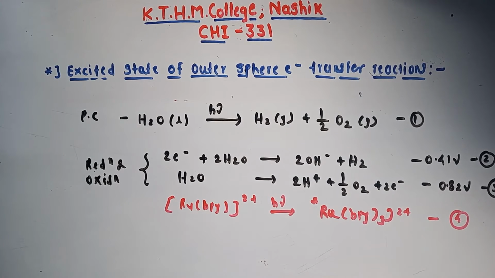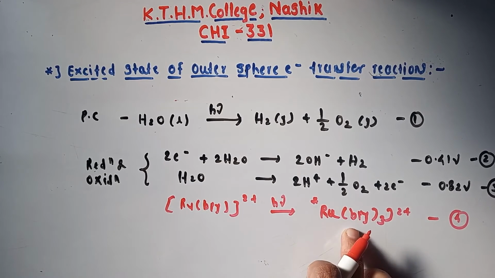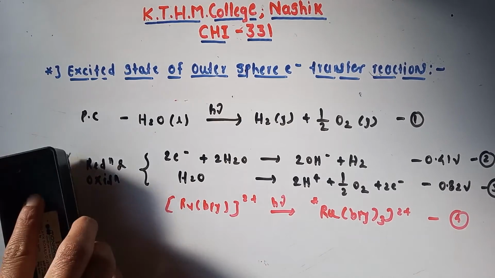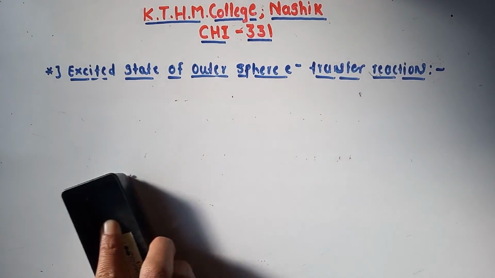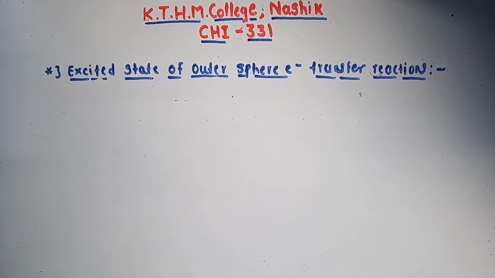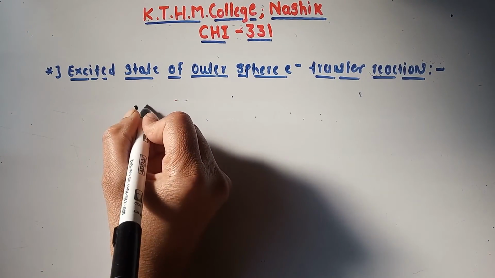The excited state cation has the potential to reduce water now. Remember reaction number 1, where we showed the photochemical cleavage of water. Then we showed the oxidation and reduction of water. Then the photochemical absorption of energy by the ruthenium complex. Now we show the excited state cation that has the potential to reduce water. So we can show like this.